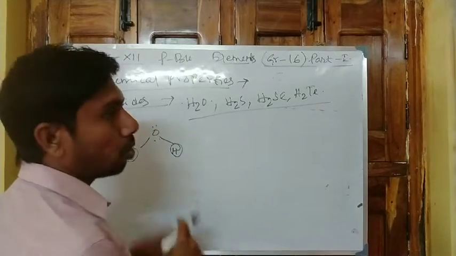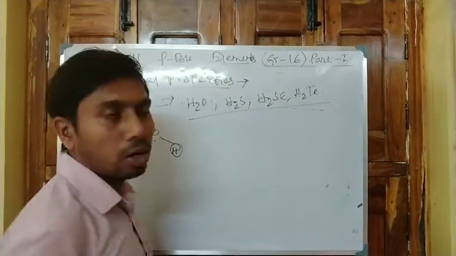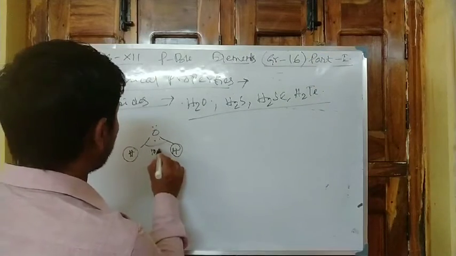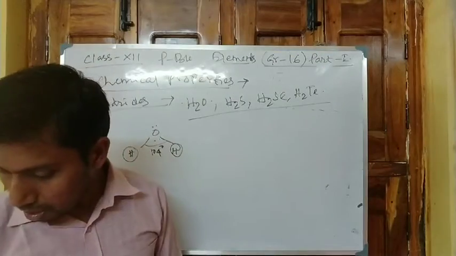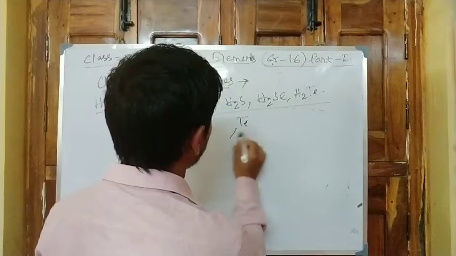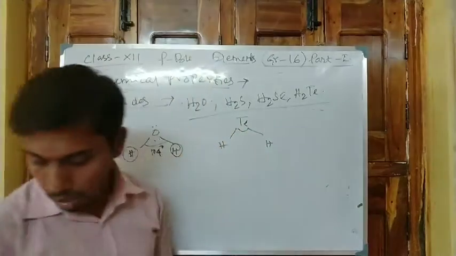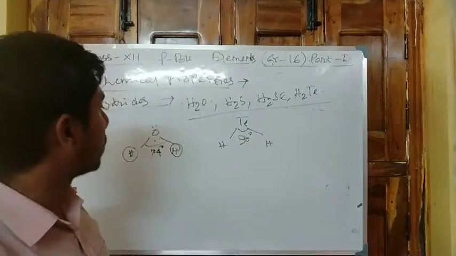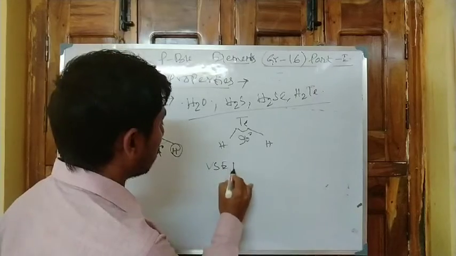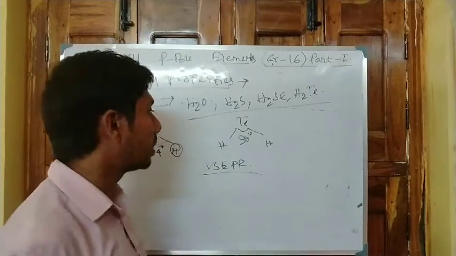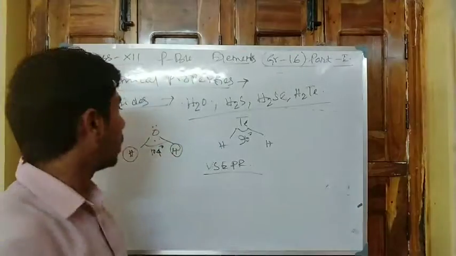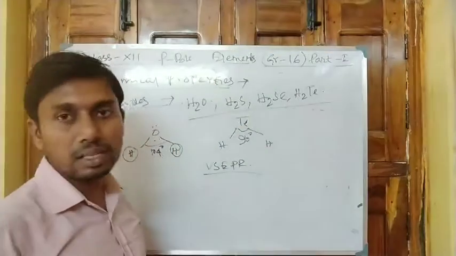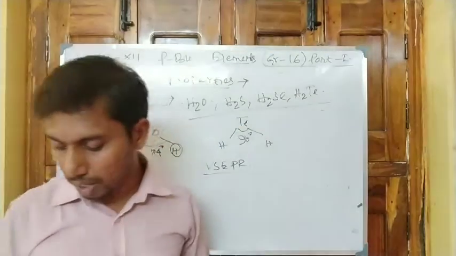As the size of the element is smaller, the bond angle will be greater because of lone pair repulsion, and for this reason the value for H2O is 104 degrees. But in the case of H2Te it is just about 90 degrees. So the deviation in bond angle can be explained by using VSEPR, that is lone pair repulsion is greater than bond pair repulsion. Here lone pair repulsion is greater, forming a large bond angle, but as tellurium's size is greater, there is less deviation in the bond angle.